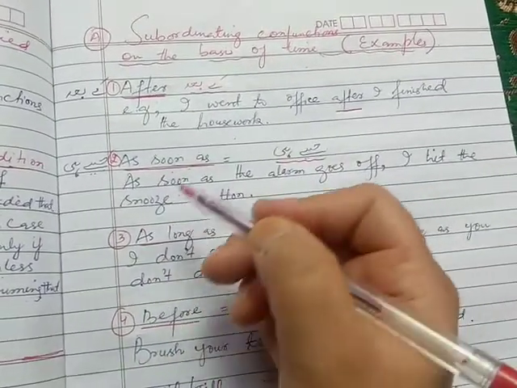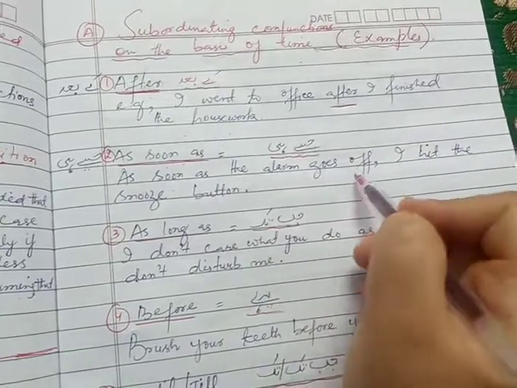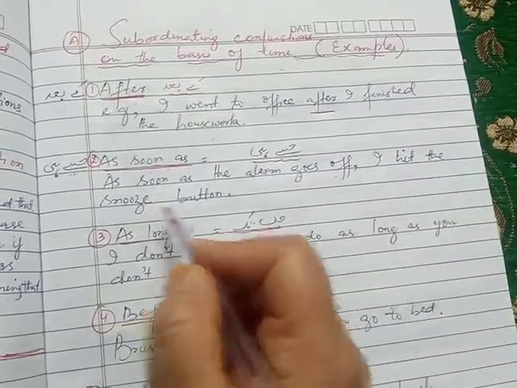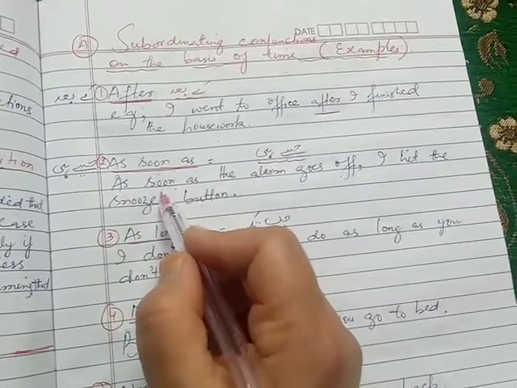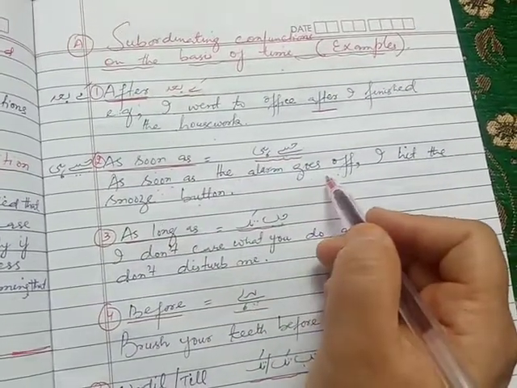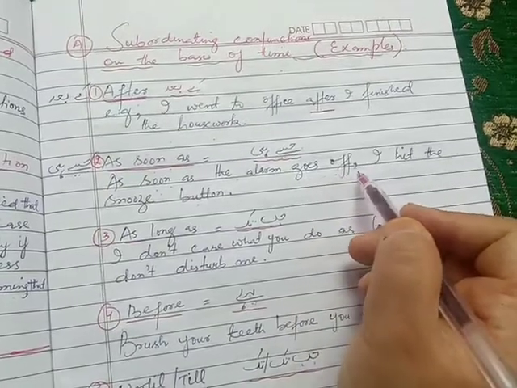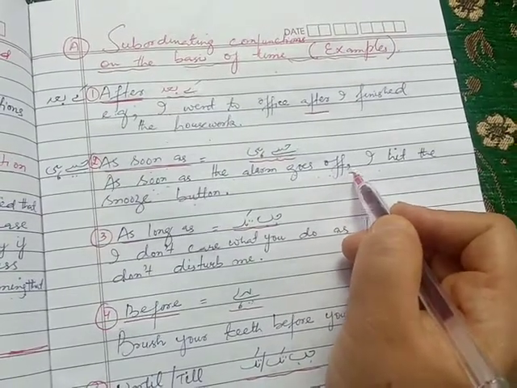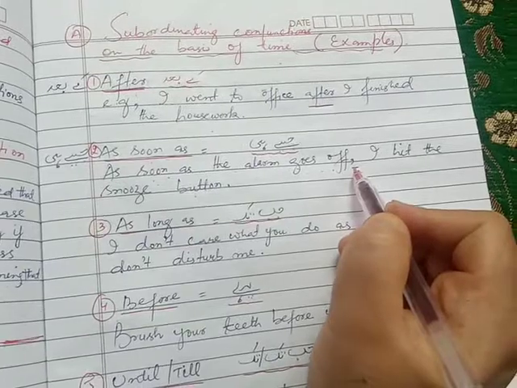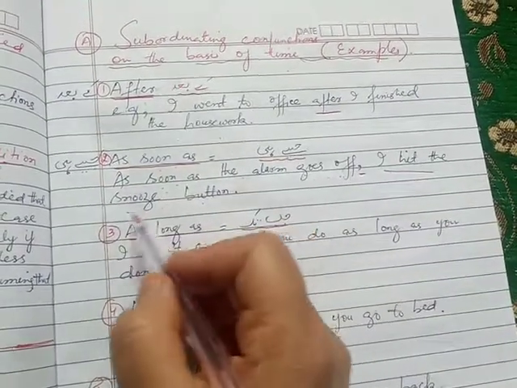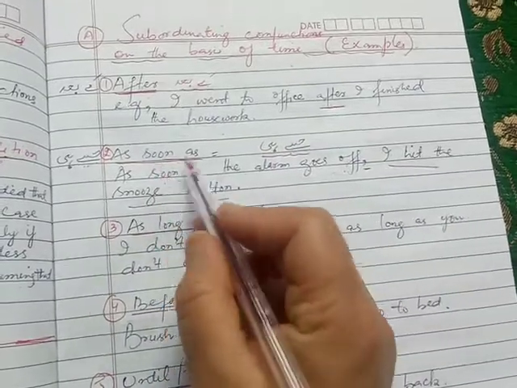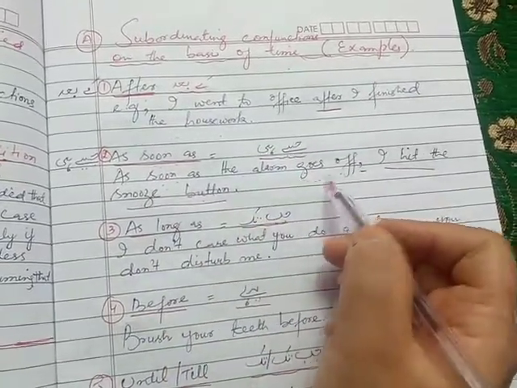As soon as the alarm goes off, I hit the snooze button. Look here, my dear students. As soon as is a subordinating conjunction, then "the alarm goes off" is the dependent clause. Here you have to put a comma, because I told you that after the dependent clause you have to put a comma, and after that you write the independent clause. So, as soon as the alarm goes off, comma, I hit the snooze button.